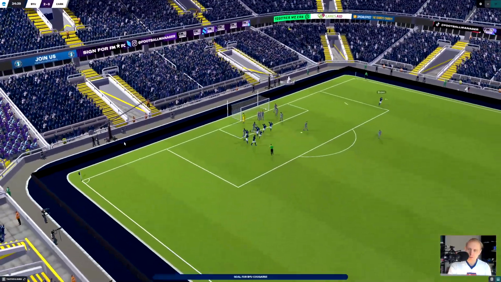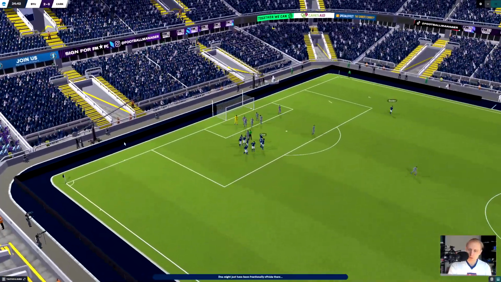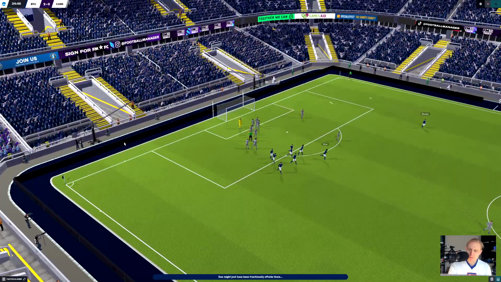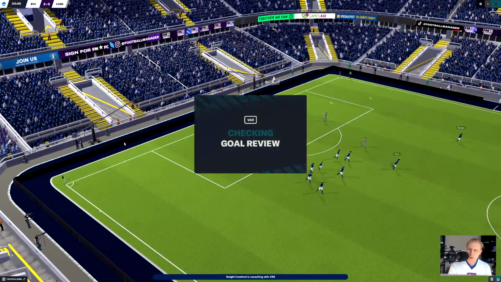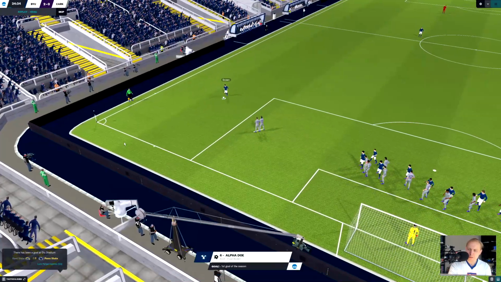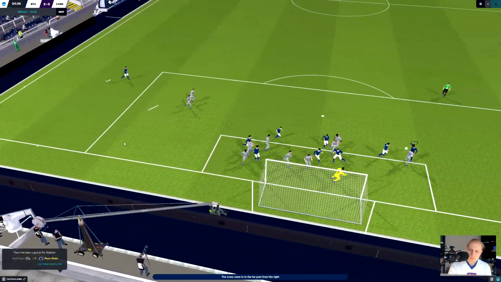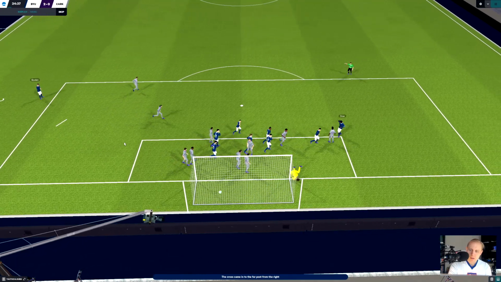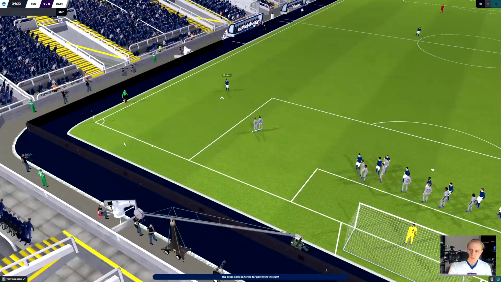And there is the free kick, and the pass goes over to Alpha Do, who scores the goal. They're going to say he's perhaps offside, which is ridiculous. There's no way. And they have awarded the goal. Yeah, just as I said, there's no way that he was offside on this. It's not even close. Clearly onside. Good job by Alpha Do with his first goal of the season.